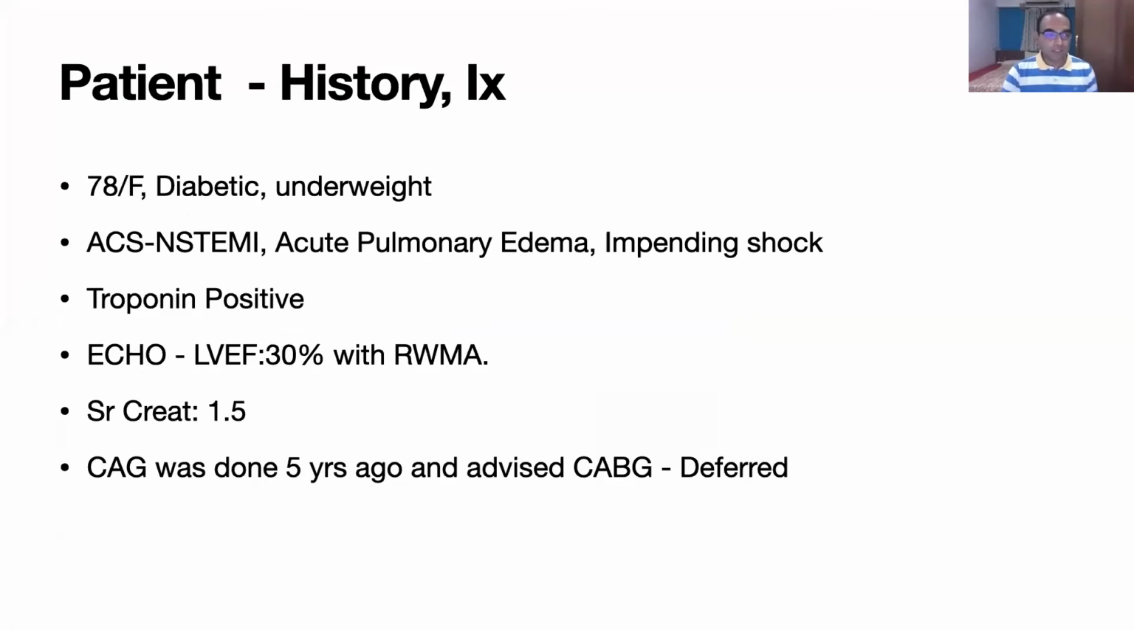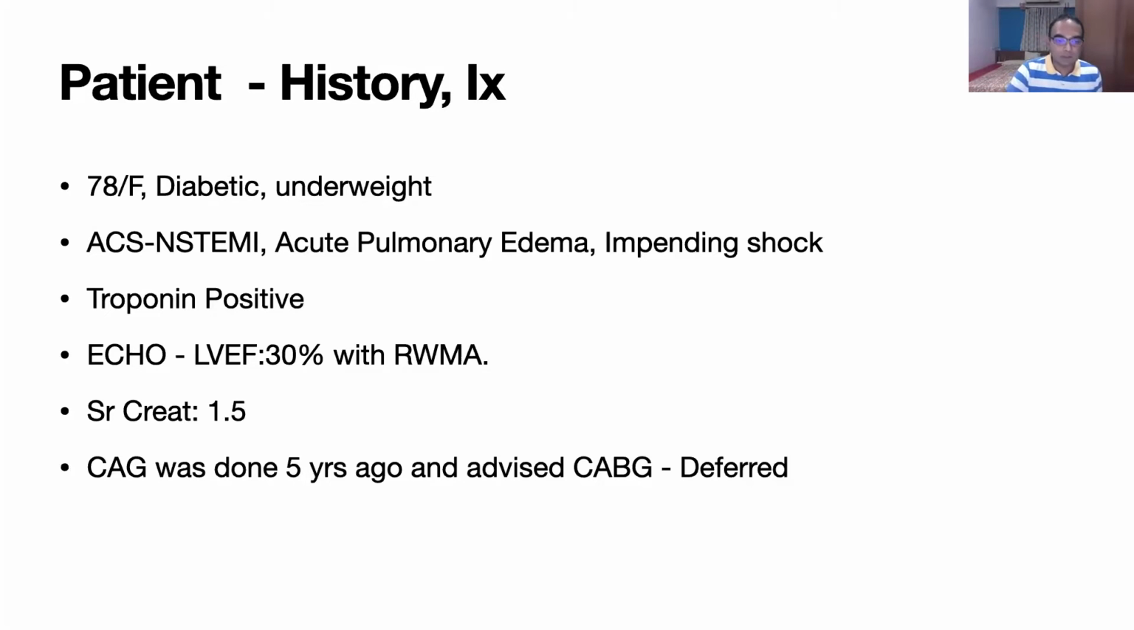So this is about a lady. She's around 78 years old. She's diabetic and a very underweight lady. Weight must be around 35, 40. She presented with acute NSTEMI and she was in pulmonary edema also, almost impending shock. Troponin was positive. Echo showed ejection fraction of 30% with RWMA, and creatinine was 1.5. Of course, eGFR would have been around 40.